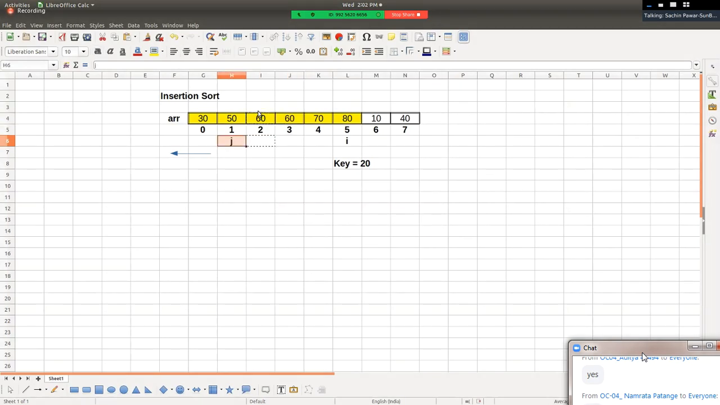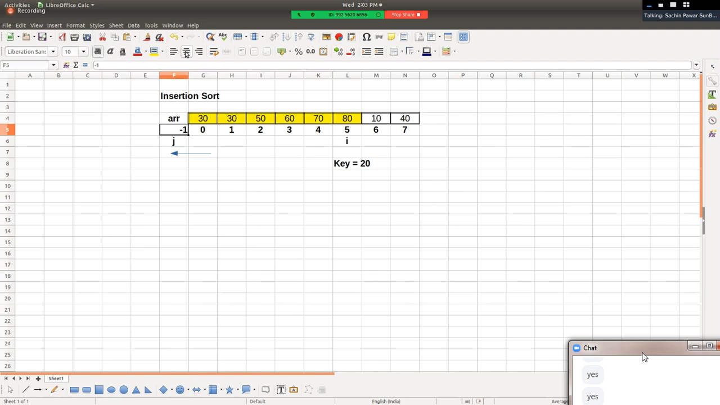j minus minus. 20 gets compared with 50. Is 20 less than 50? Yes, value of key is less than 50, and hence we need to shift 50 as well towards right hand side by one position, and we'll say j minus minus. Again, 20 gets compared with 30. Is value of key less than 30? Yes, and hence 30 as well should get shifted towards right hand side by one position. j minus minus. So but j का वैल्यू क्या होगा फिर वहां पे?